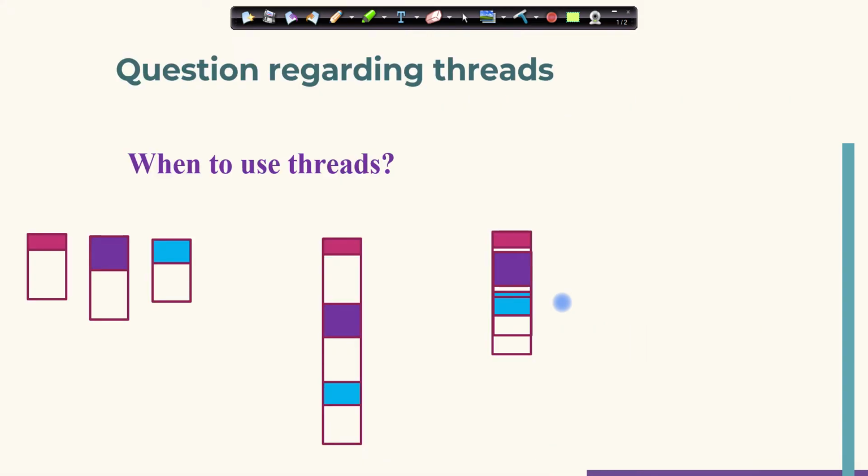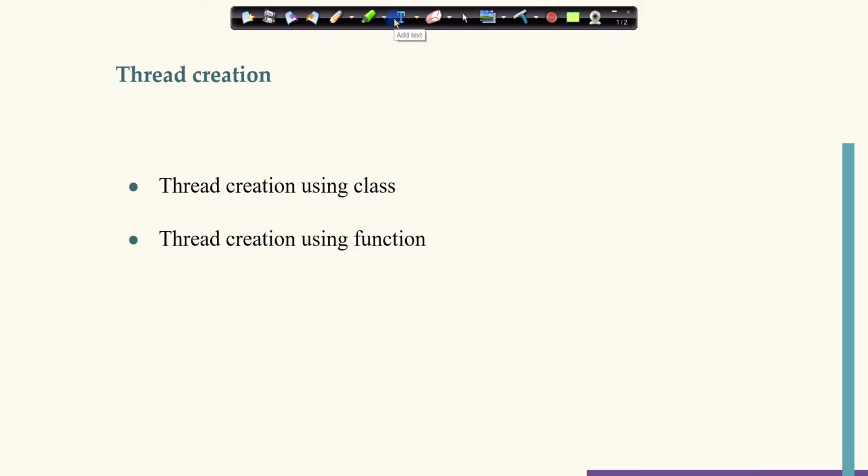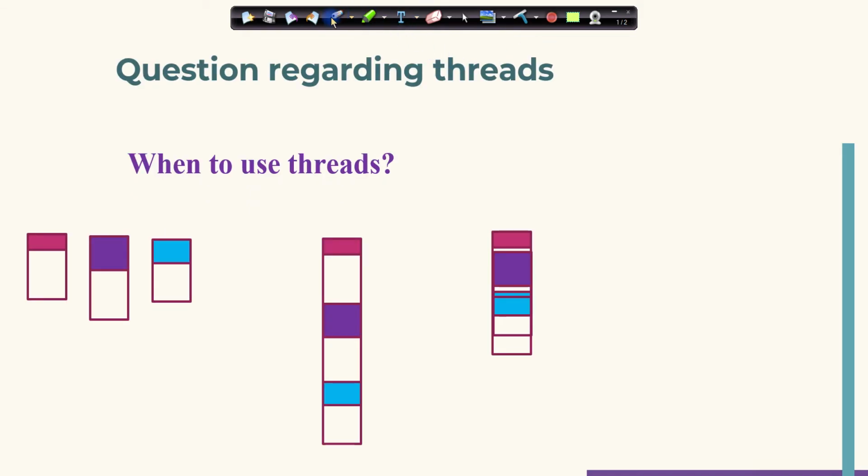So now let's see when to use threads. We have some limitations. In each scenario, we cannot use threads. There are some specific scenarios where we can use them. Consider this diagram. This is task 1, task 2, and task 3.